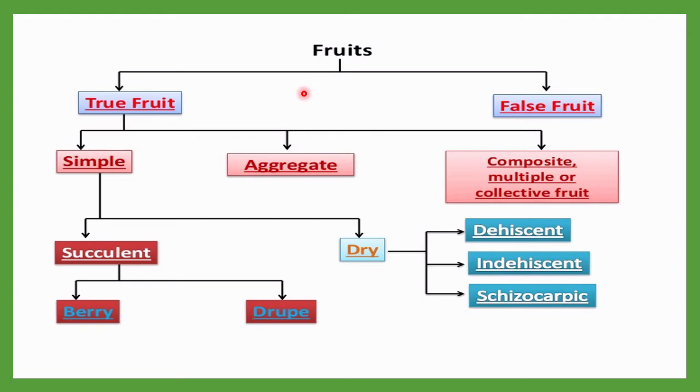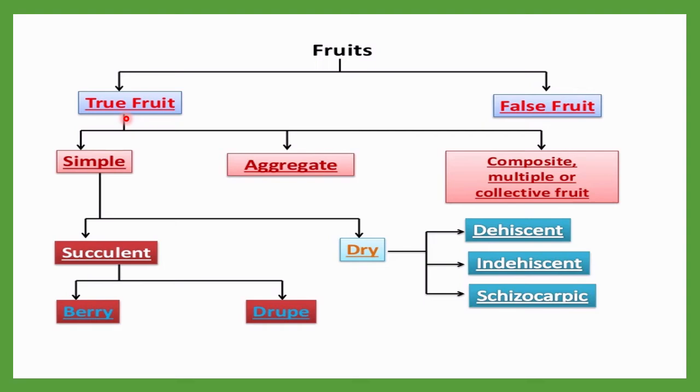Right, so now let me discuss more about the fruit types. Fruit may be of two kinds, true fruits and false fruits. First of all, let me define a true fruit. A fruit which is developed from the ovary is called a true fruit. A fruit which is not developed from the ovary, but develops from a part other than the ovary, is called a false fruit.